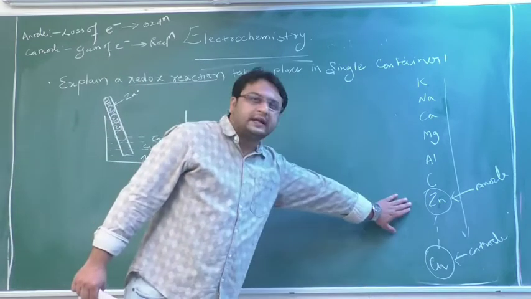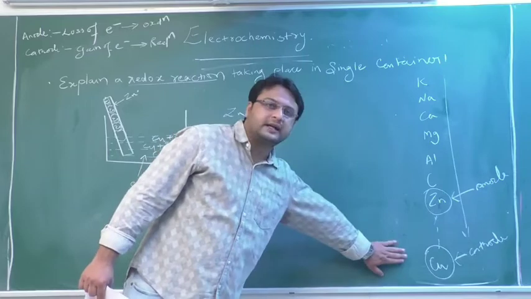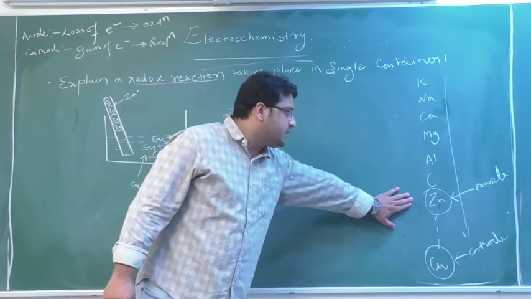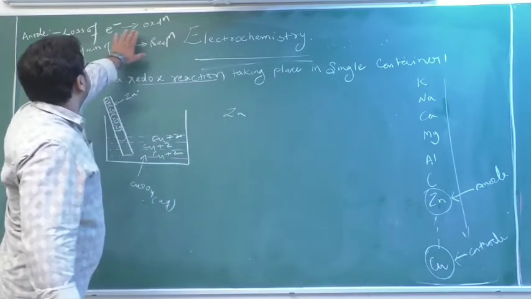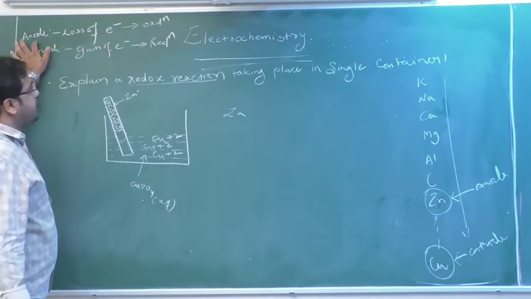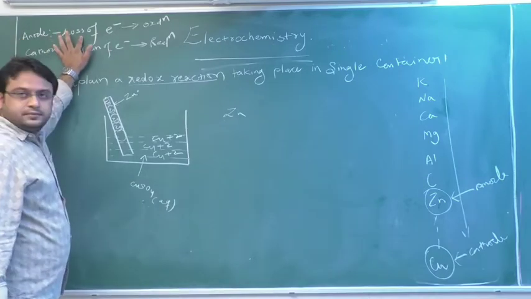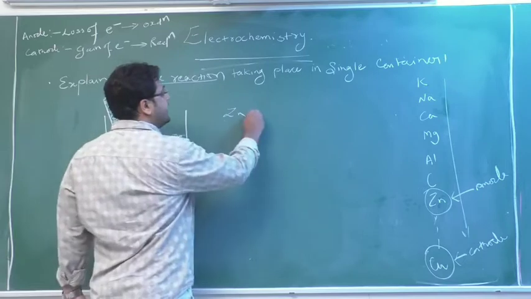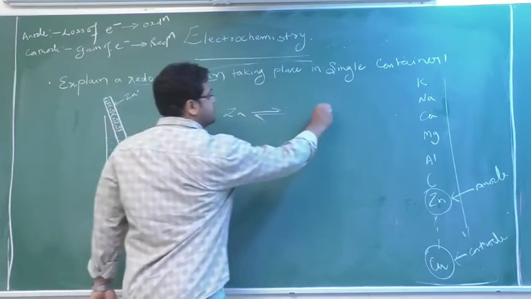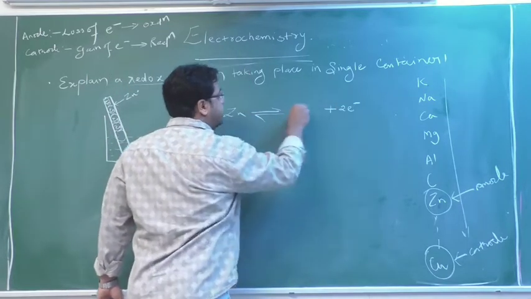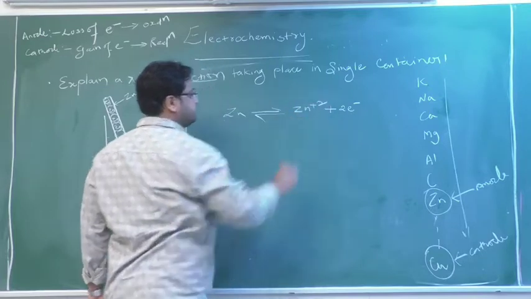So zinc will act as an anode and copper as a cathode. Zinc has the capacity to lose electrons, because at the anode loss of electron occurs. Zinc can lose 2 electrons and create Zn plus 2.